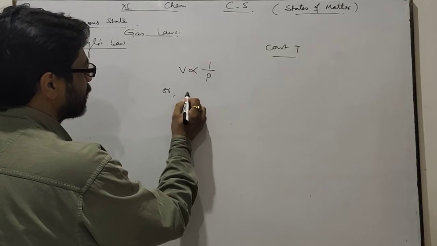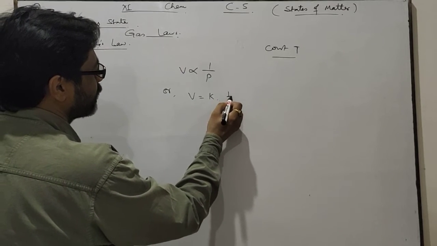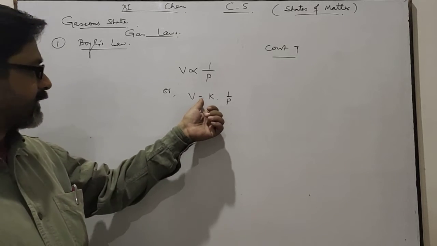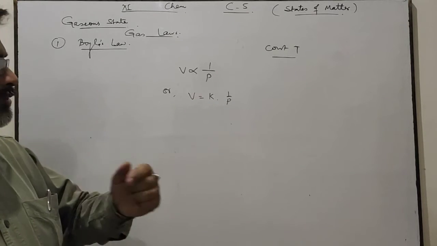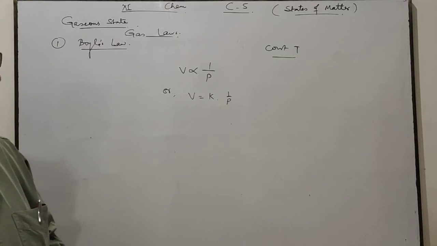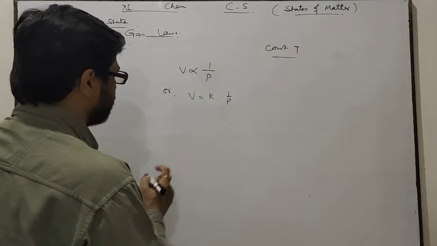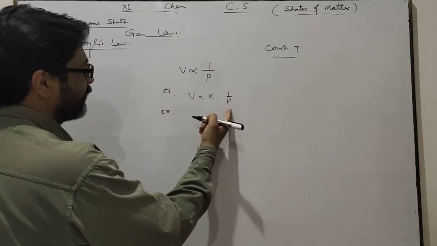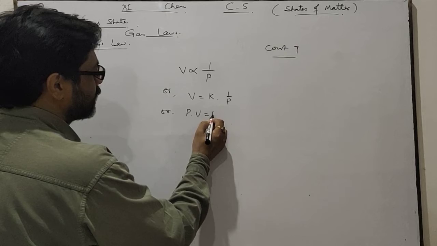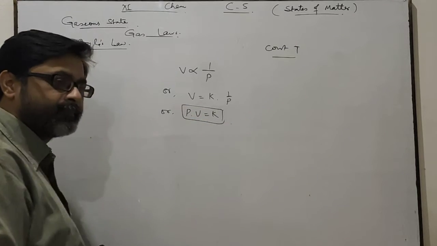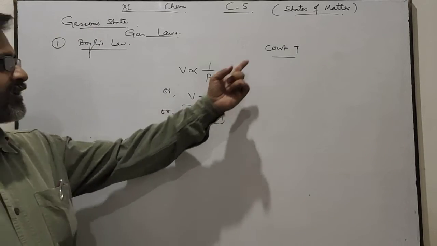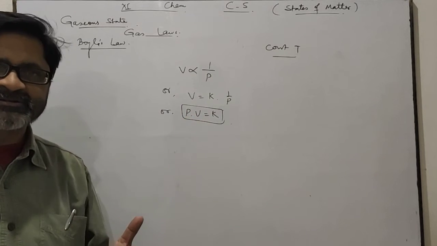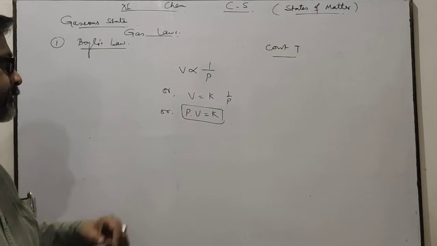Or you can write V equals K 1 by P. If the proportional sign is removed and replaced by an equal sign, then a constant must be added. Now, after cross multiplying, it becomes PV equals K. Means at constant temperature, the product of pressure and volume for a gas is always constant.